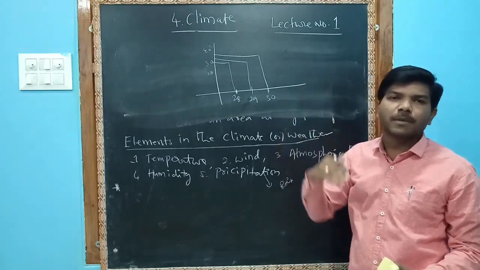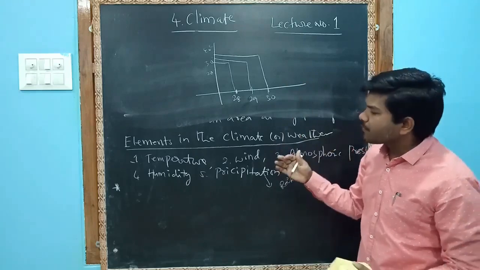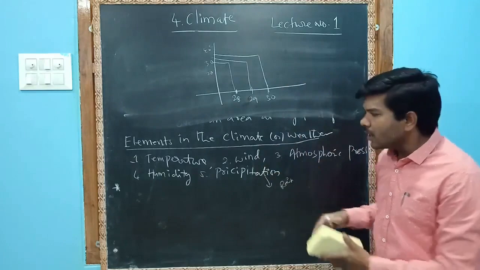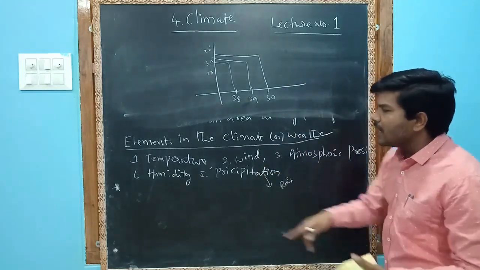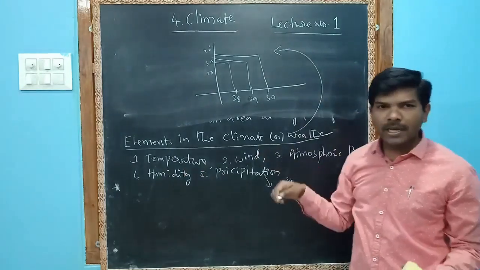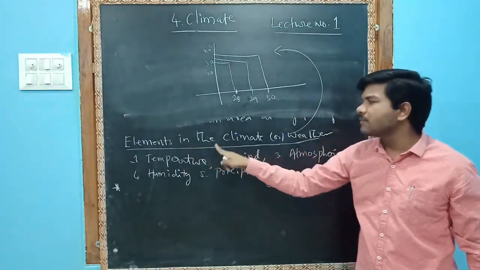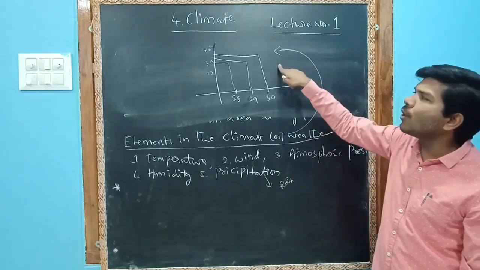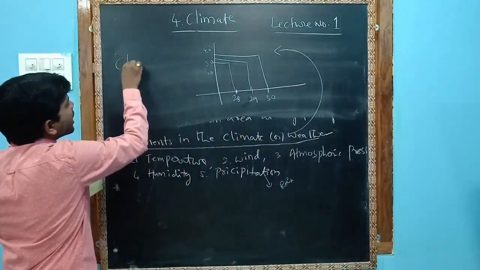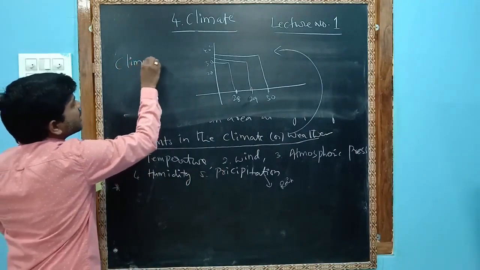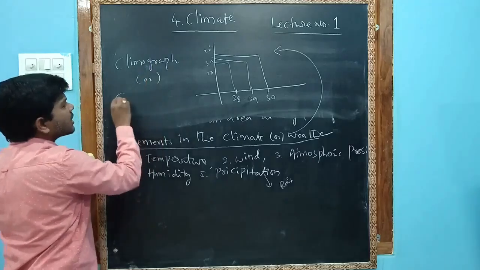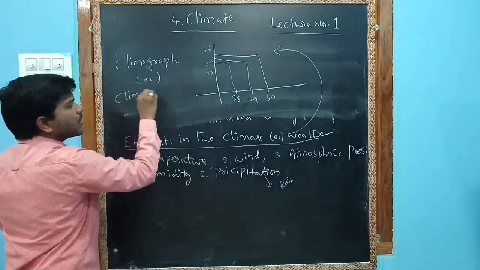Last year in the month of September, so many centimeters of rainfall occurred, so we can clearly understand that these elements can be shown on graphs. I want to repeat: the elements of climate or weather can be shown on a graph, and these are called climographs. These climographs are also called climatographs.